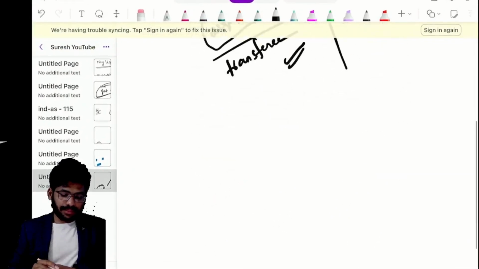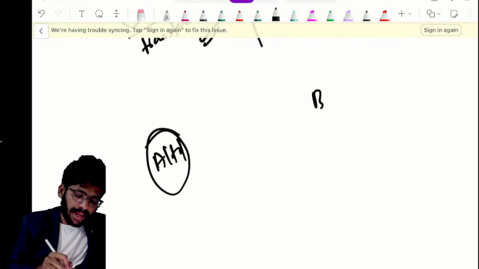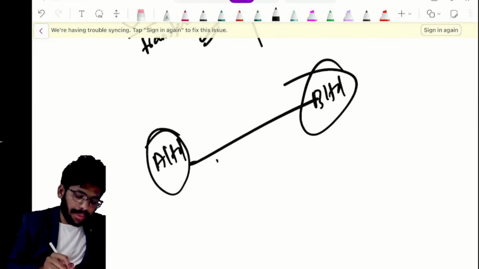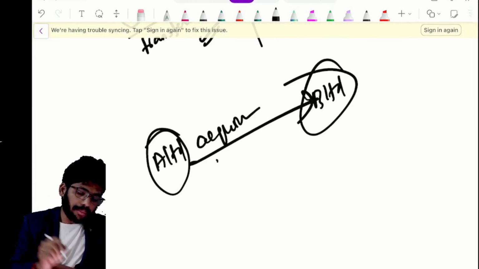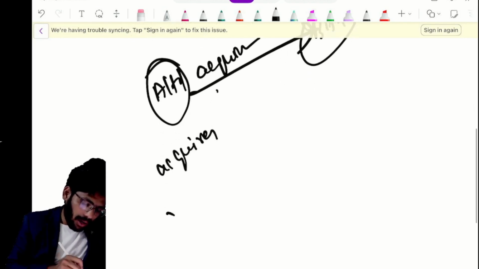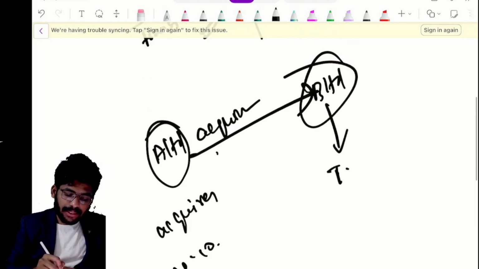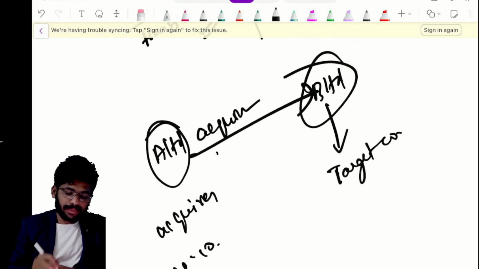Yes. A Limited, B Limited: A Limited acquired B Limited. This is nothing but the acquirer or acquiring company. B Limited is nothing but the target company or acquiree.